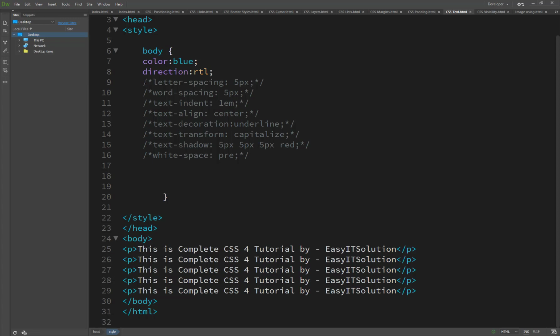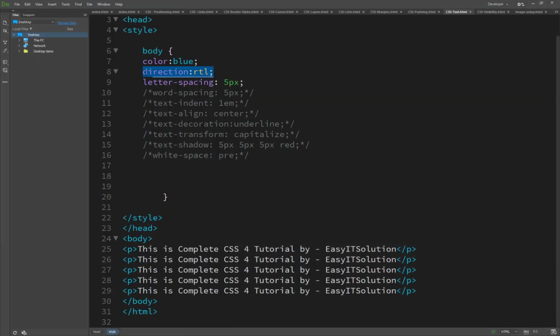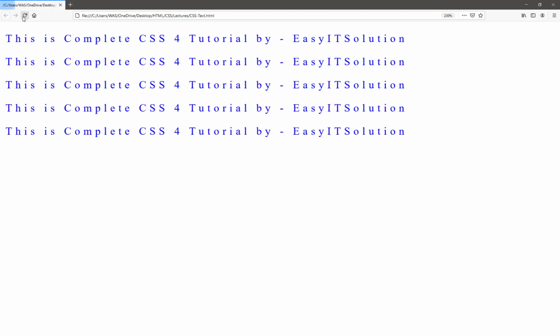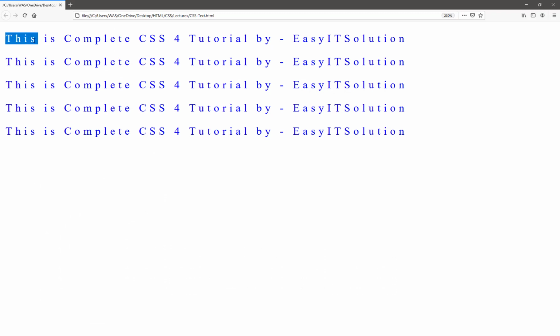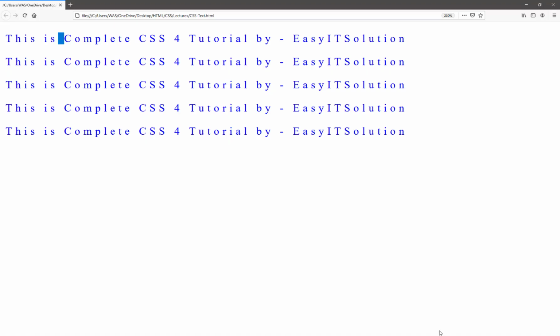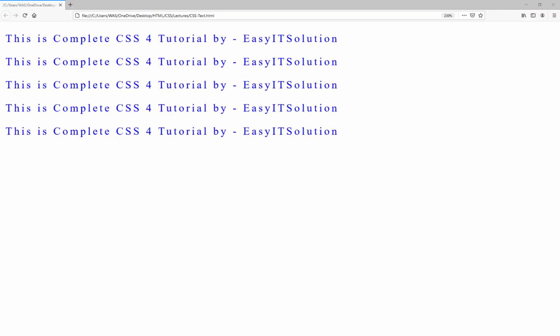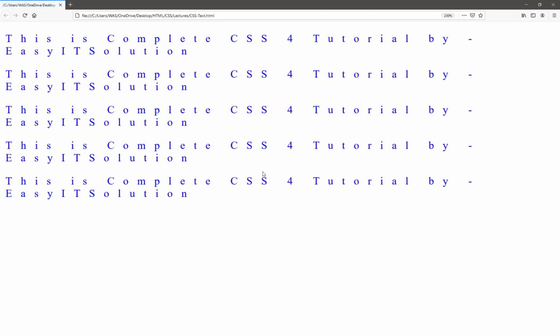And the next thing is the letter spacing. So what is the letter spacing? We set a letter spacing of 5 pixels, and now I have removed the comment with the toggle block comment, and you will see the space inside the word: after each letter there is 5 pixels of space. If I set it to 3 pixels, it decreases, and if I use 13 pixels, it increases the spacing between the letters.